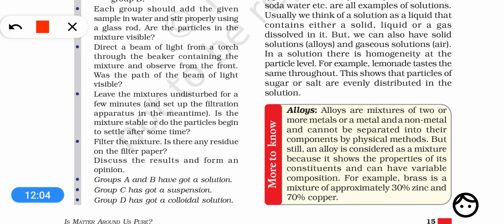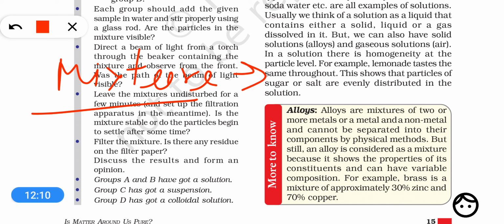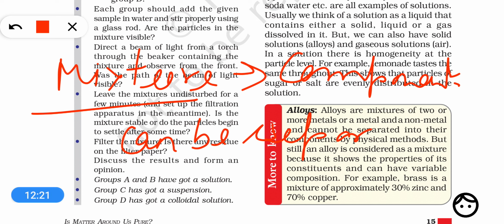So dear students, generally if we talk about mixture, then generally the components of a mixture can be separated. For example, you can separate salt from water by the process of evaporation. Okay, in the same way you can separate sand from water by the process of filtration. In the same way air is also a mixture, so you can also separate the different gases from air. So generally the components of a mixture can be separated.